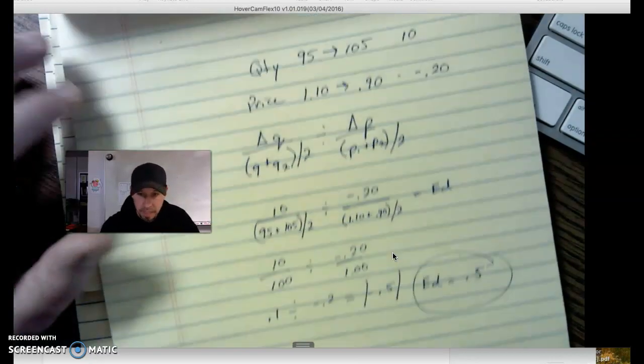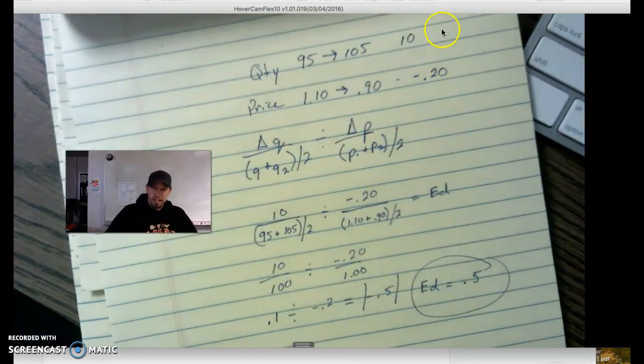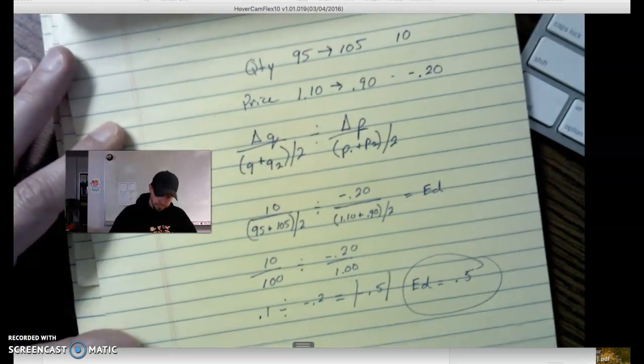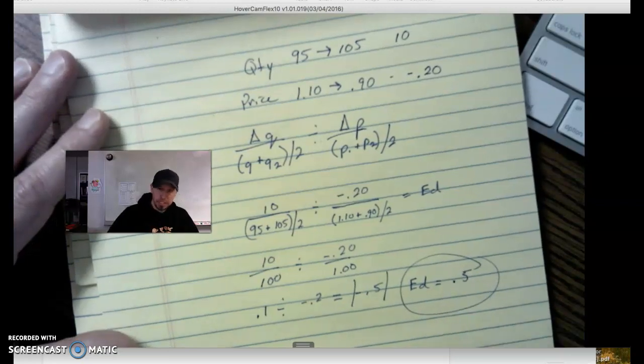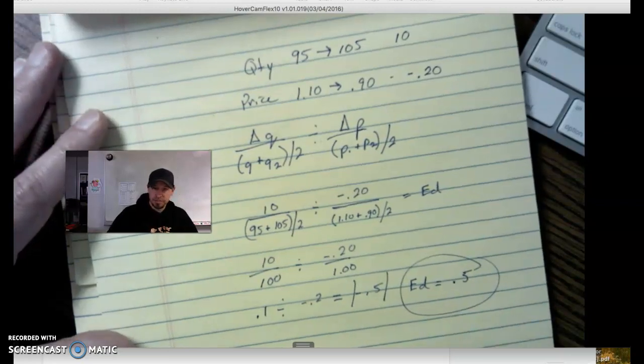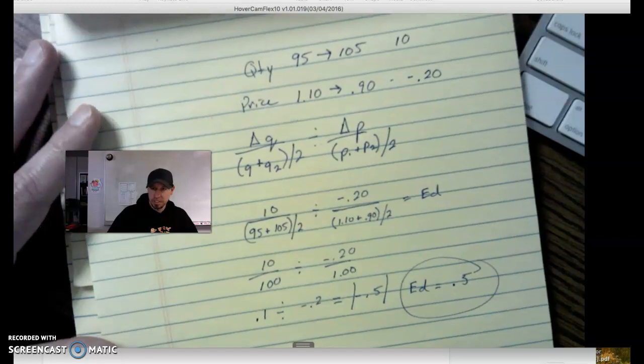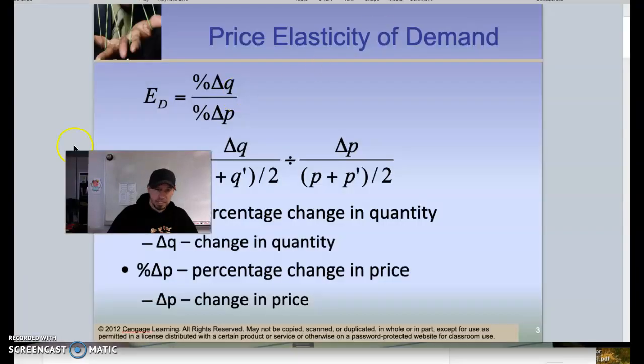Okay? So what does that value mean? What does 0.5 mean? And why is that important? Well, if we do this in terms of percentages, that's 50%. We should understand that, I hope. But let's go back here for a second.